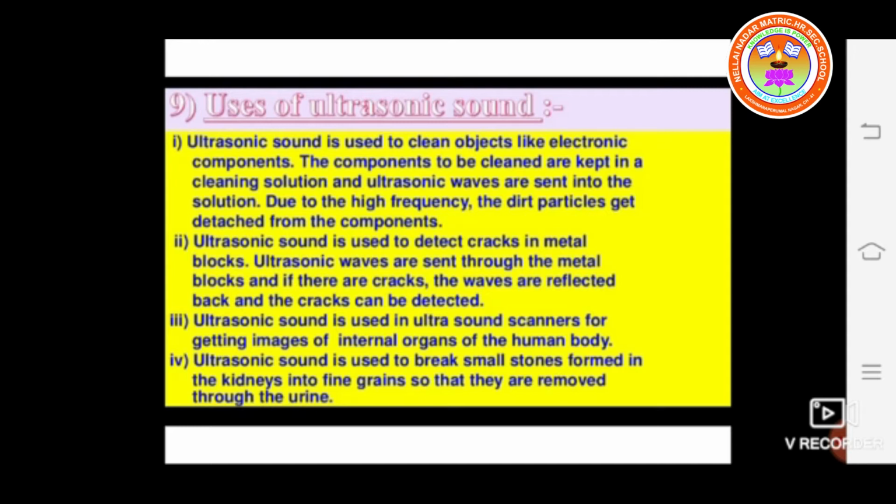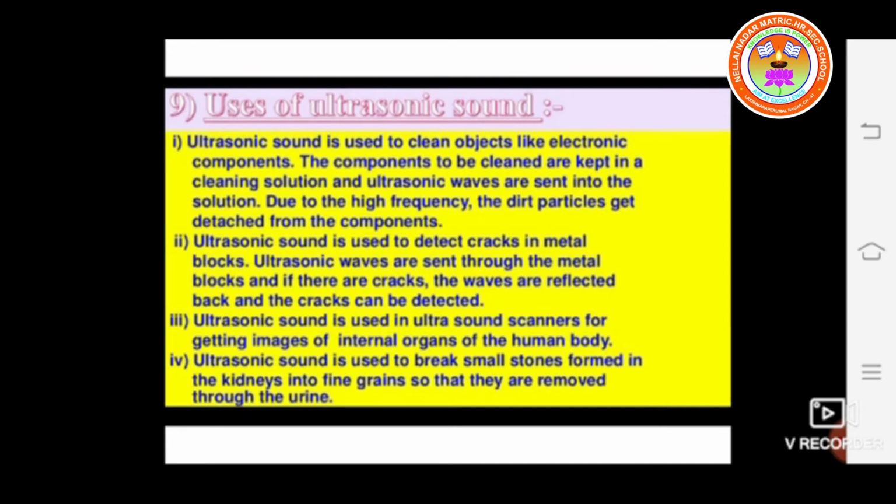Next, ultrasonic sound is used to detect cracks in metal. Ultrasonic waves are sent through the metal blocks, and if there are cracks, the waves are reflected back and the cracks can be detected. Next, ultrasonic sound is used in ultrasound scanners for getting images of the internal organs of the human body.